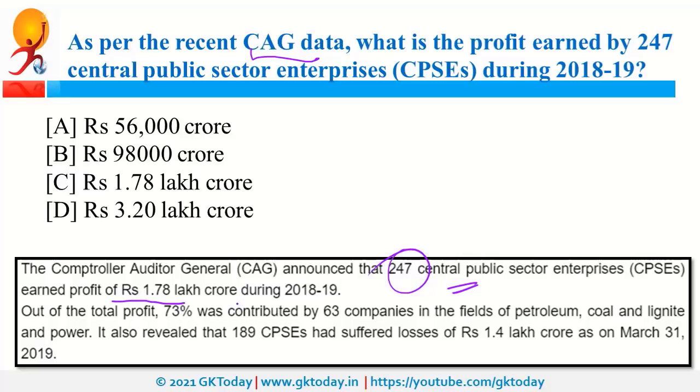Now, one important thing is that out of this total profit, 73% was earned by merely 63 companies. The report also revealed that 189 central public sector enterprises had suffered a loss of 1.4 lakh crore. So you see, on one side, we as a country earned 1.7 lakh crore. On the other side, 189 central public sector enterprises suffered a loss of 1.4 lakh crore.